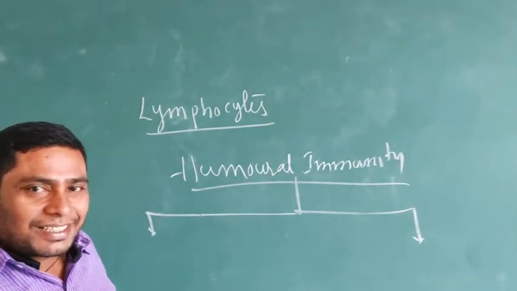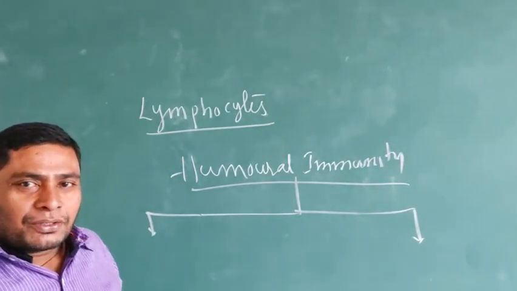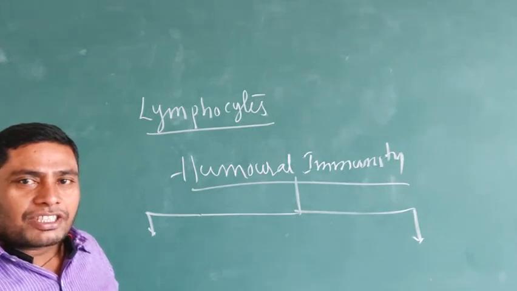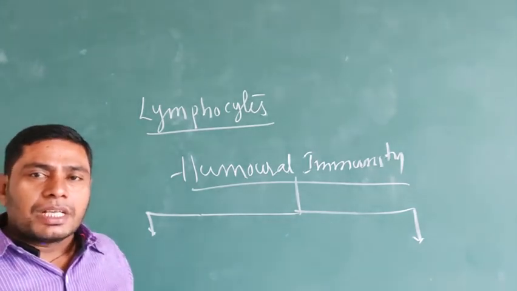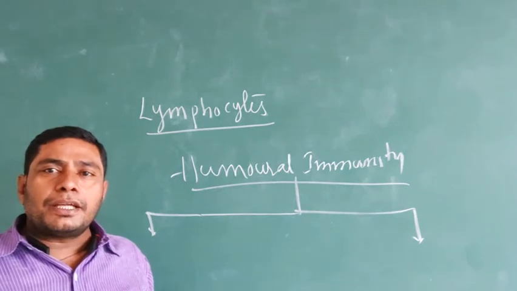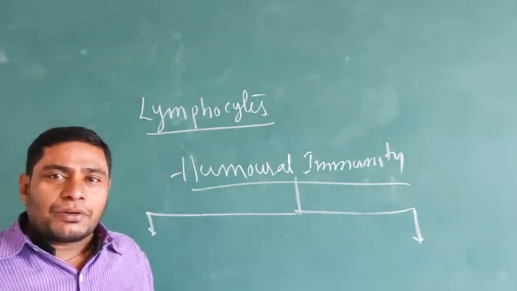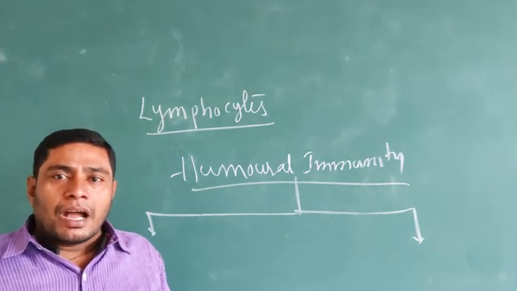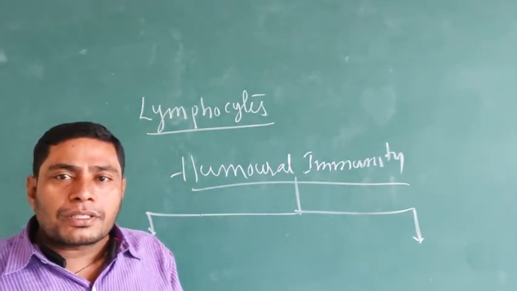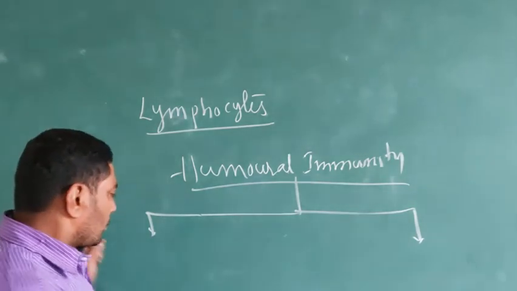One is known as CMI, cell-mediated immunity. The second one is known as antibody response immunity.